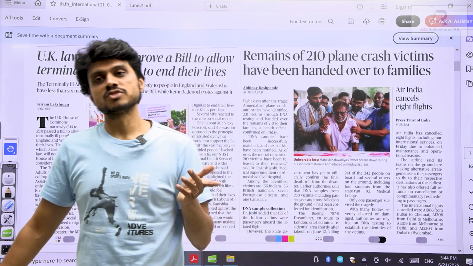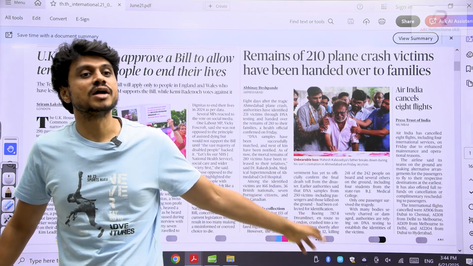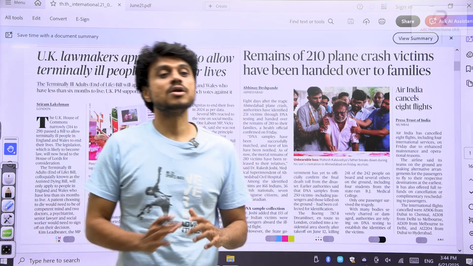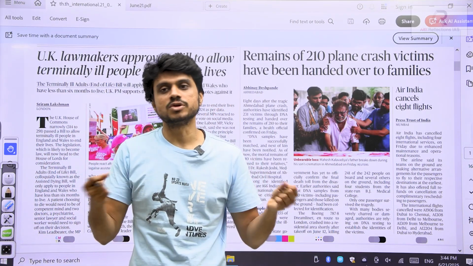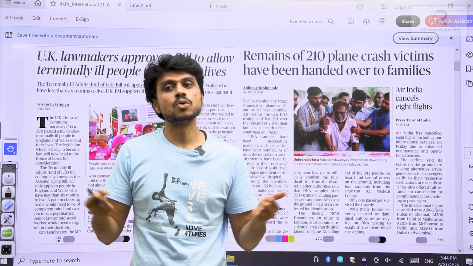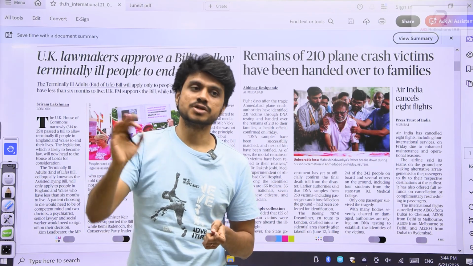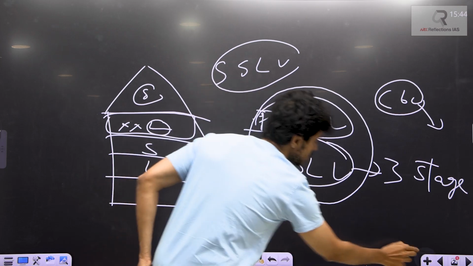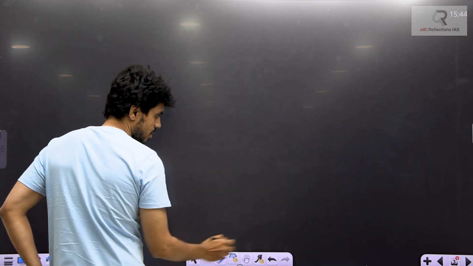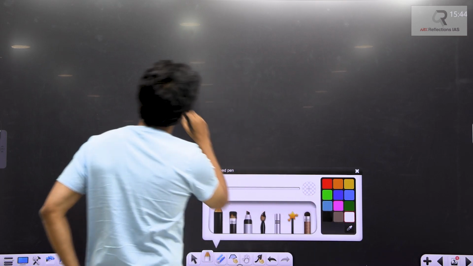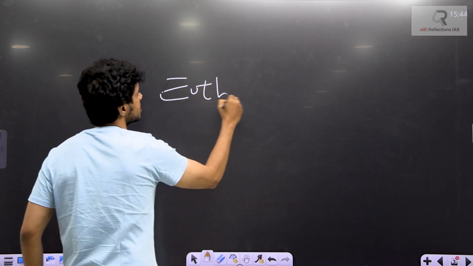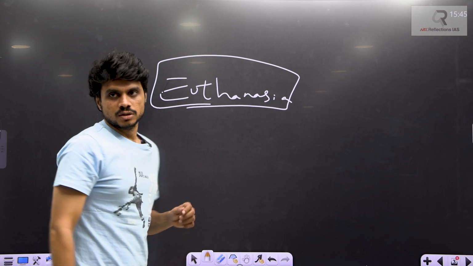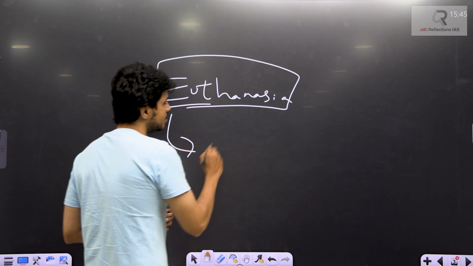Many people have filed cases so that they can go for this kind of killing, which we call euthanasia. Euthanasia means you are trying to remove the life support for the people who are going through this vegetative state. You will get these things in the notes. It is not being shown here. Do not worry. This is euthanasia. This can be active as well as passive.